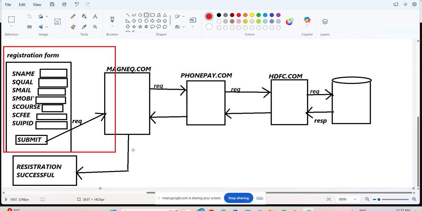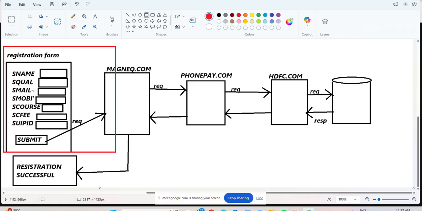What is the client here? The browser is the client. Next, observe very clearly, in this type of application the client is fixed. Where will the user enter the data? In the registration form only. So the registration form is fixed. Say yes or no, sir.